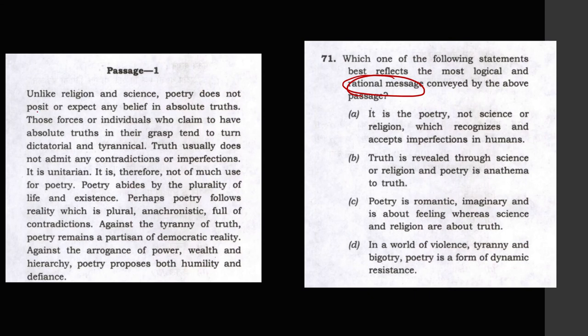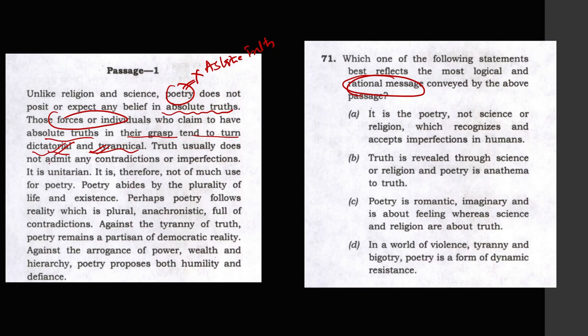Unlike religion and science, poetry does not possess or expect any belief as absolute. Basically it says poetry does not believe in absolute truth. Next, those forces or individuals who claim to have absolute truth in their grasp tend to turn dictatorial and tyrannical.